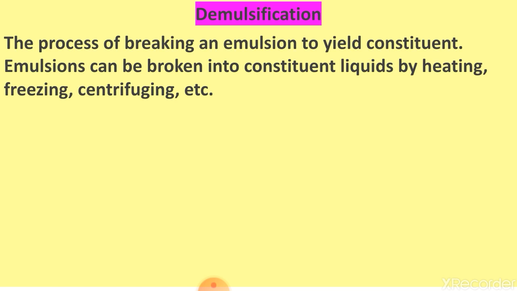In demulsification, we can break down the two components into their constituents. It can be done either by heating, by freezing, or by centrifuging.